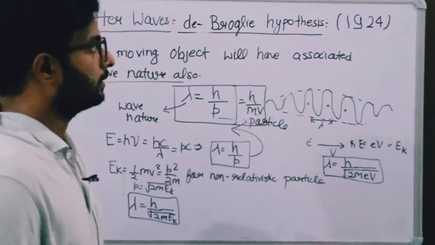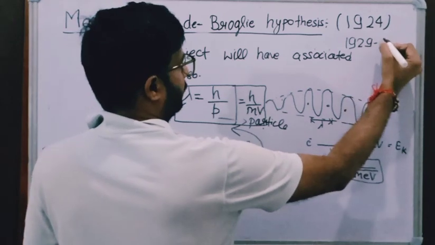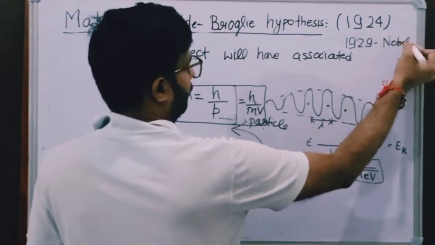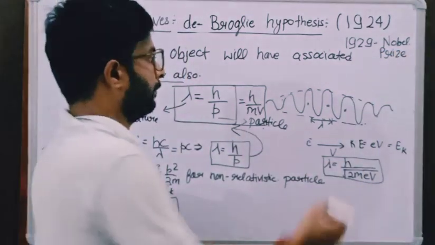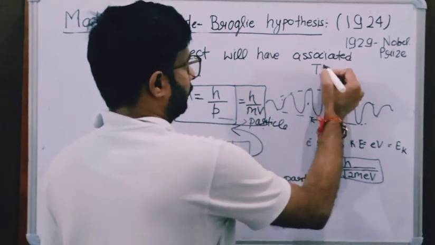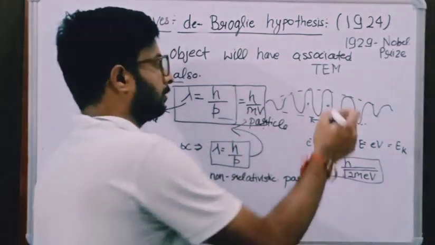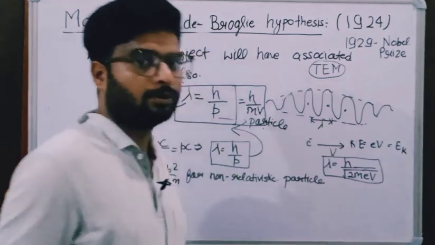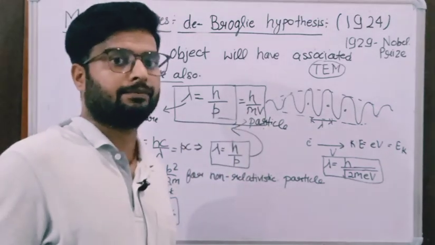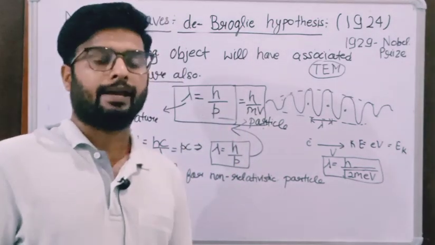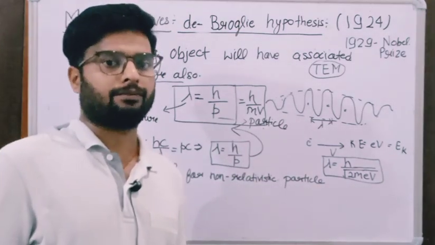And then in 1929, de Broglie was given the Nobel Prize for his discovery. After this experiment, we have the electron microscope. In the electron microscope, the electron is considered as a wave, and that is why we were able to explore the atoms inside the crystal, because of the wave property of the electron.